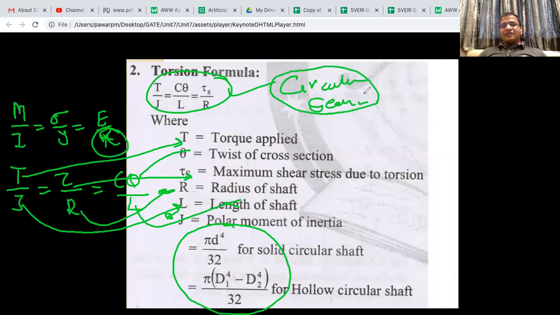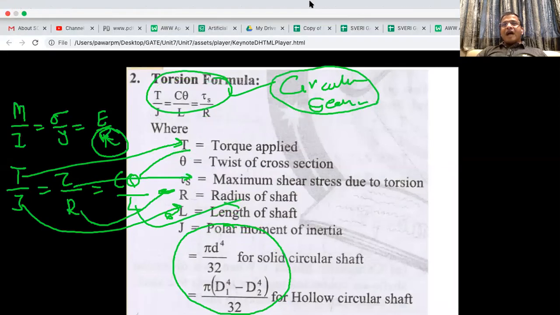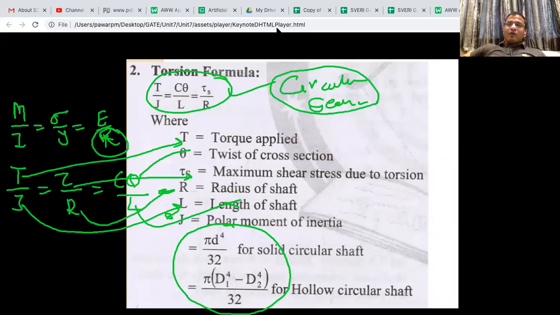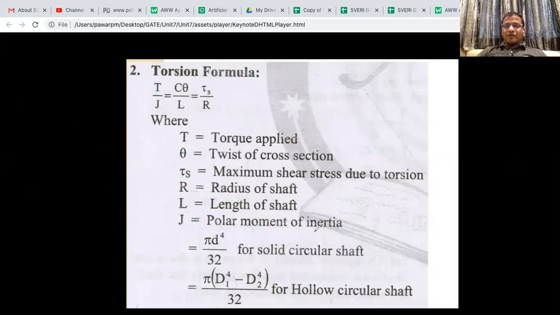If you take a rectangle or any other trapezoidal shape of shaft, some kind of warping phenomenon will come that is ignored in this theory, and that's why this theory is only applicable for circular section, and the polar moment of inertia of any other section you don't have to remember.